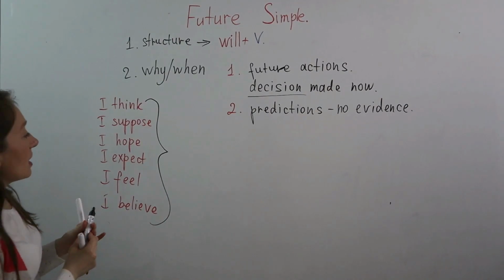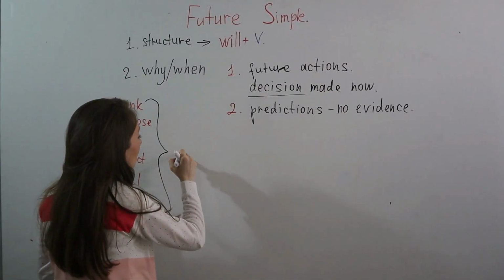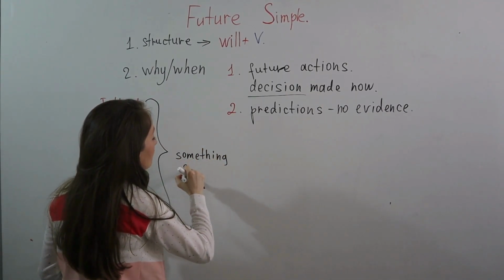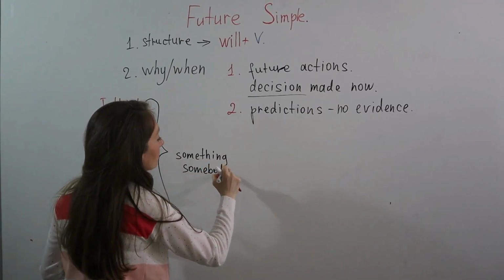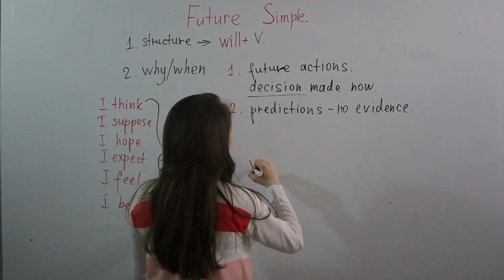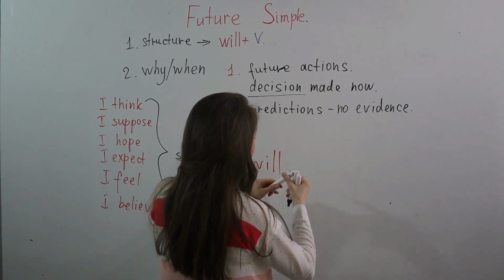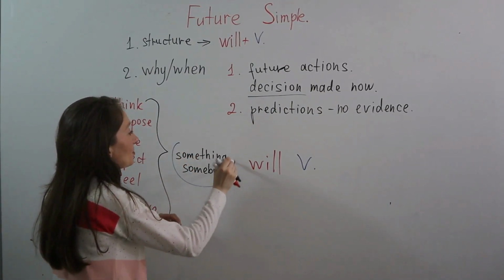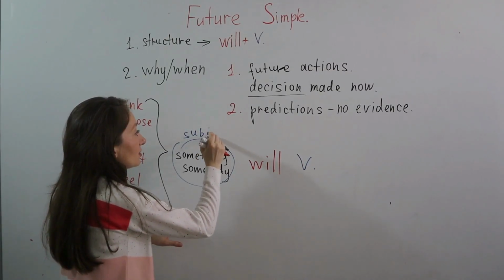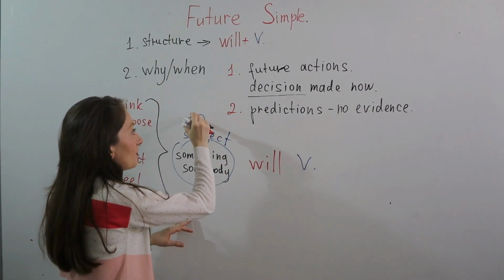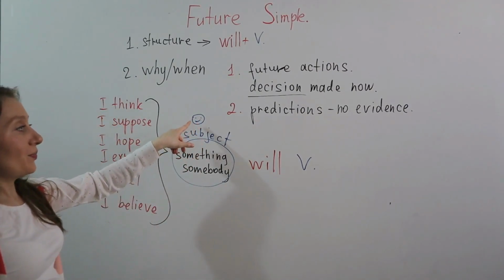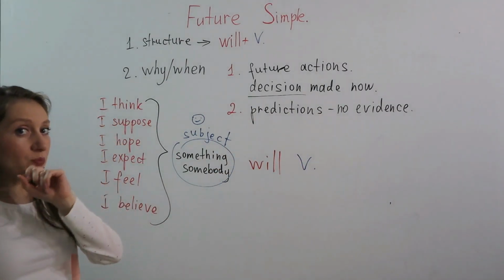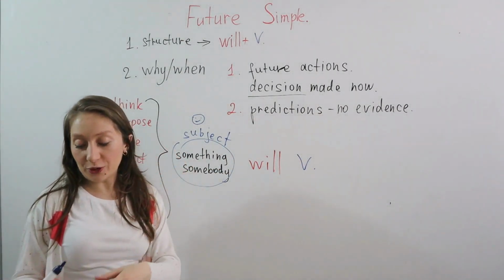I think that something or somebody, right, will, and our verb. So here you can say it like a subject. Do you remember the picture for the subject? Somebody, for example, who does the action. Subject, will, verb.